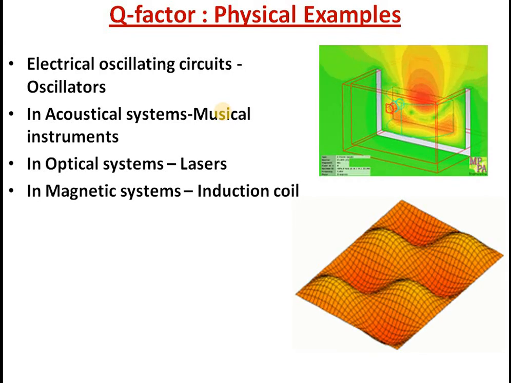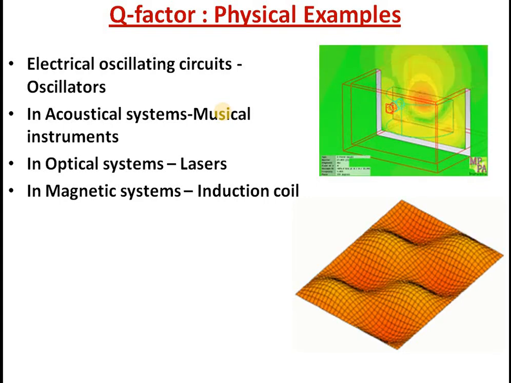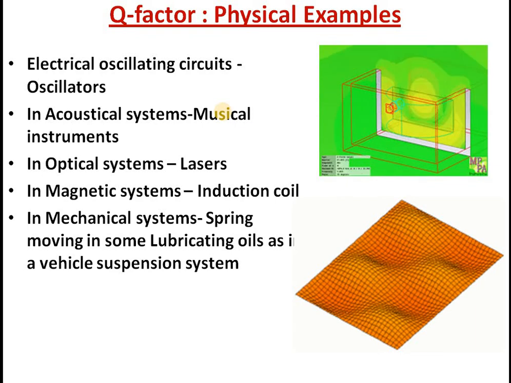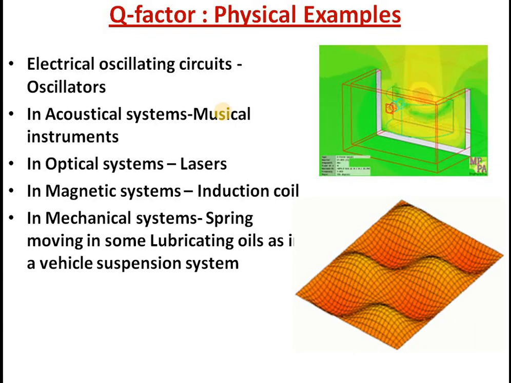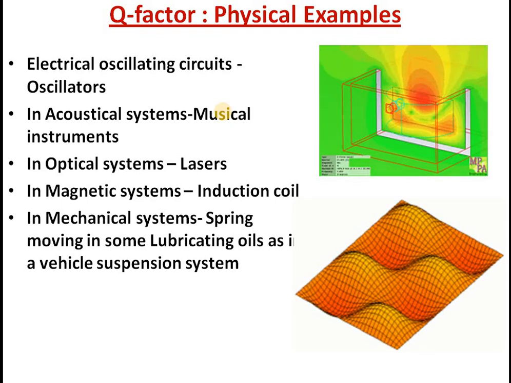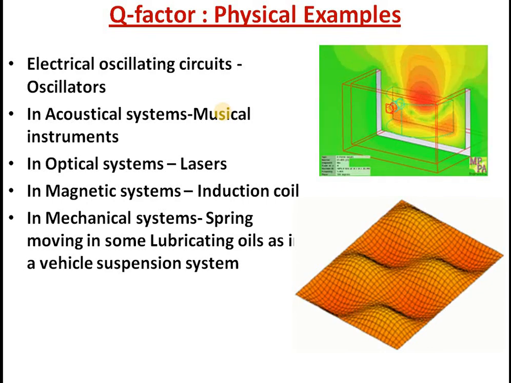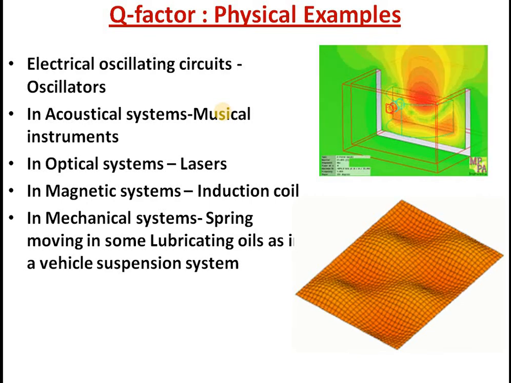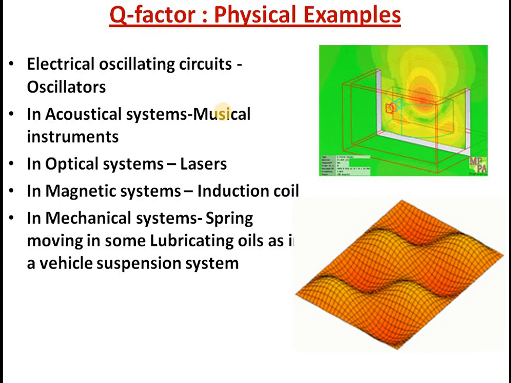And in magnetic system, again, you can point out a Q factor, for example, induction coil. And you have many other mechanical systems, as I mentioned in one of the previous modules, about vehicles carrying spring systems, where it is usually submerged in certain brake fluid or spring fluids, where friction is very important, and minimizing friction is important. So Q factor has a role to be played in many machineries.